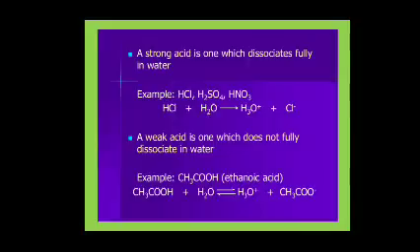An acid that partially dissociates in aqueous solution and produces fewer H plus ions is called a weak acid. For example, acetic acid added to water forms CH3COO minus plus H3O plus.